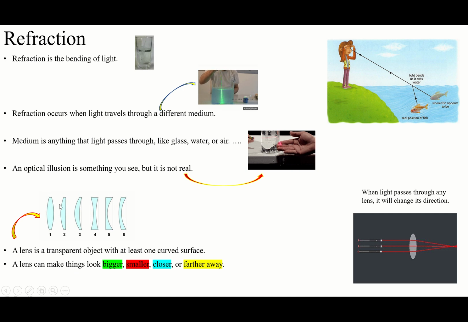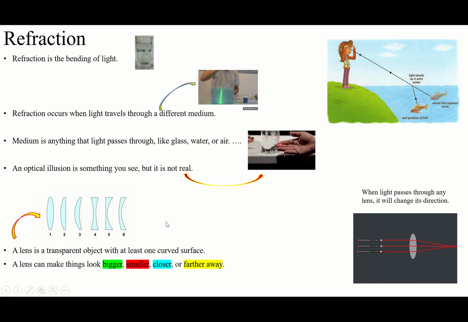So a lens is transparent. It means you can see the other side through the lens. For example, if I take a lens in front of my eyes, I can see you behind the lens. Why? Because this is transparent. It's a transparent substance with at least one side curved. If it's not curved, it means this is a normal glass. It's not a lens. They must be curved. So, what is a lens doing?